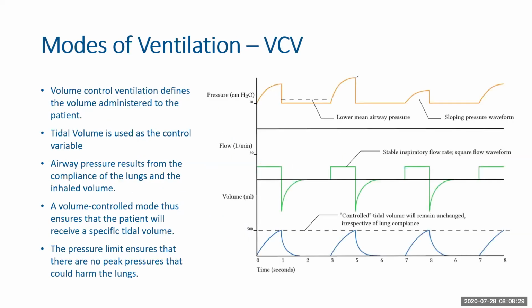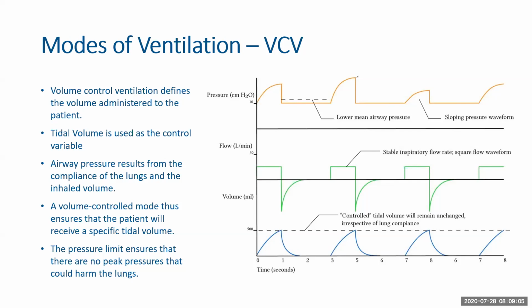So the first mode of ventilation, that is the volume controlled mode of ventilation. Volume controlled ventilation defines the volume administered to the patient. That means your tidal volume is used as a control variable. This means that during the operation of the ventilator, a caregiver usually sets a particular amount of tidal volume that is absolutely required to be delivered to the patient. As I told you earlier during my explanation, a rule of thumb is usually between 5 to 8 ml per kg based on your body weight.